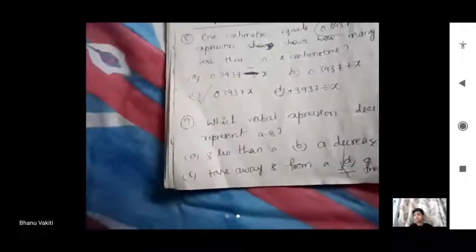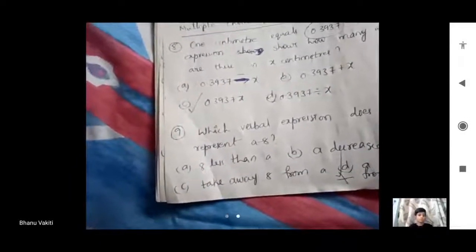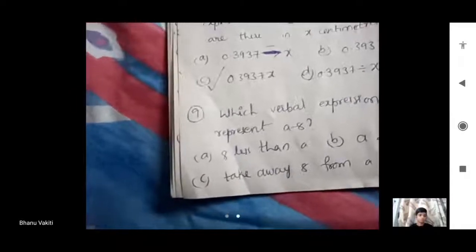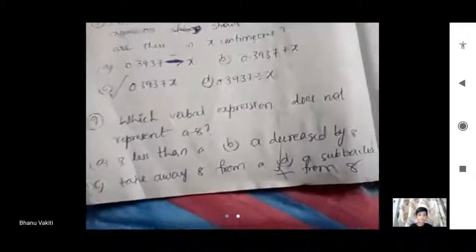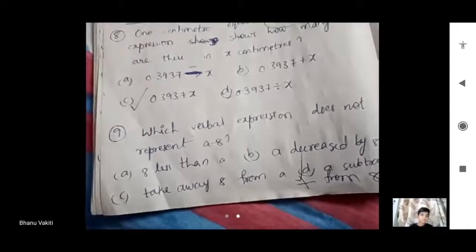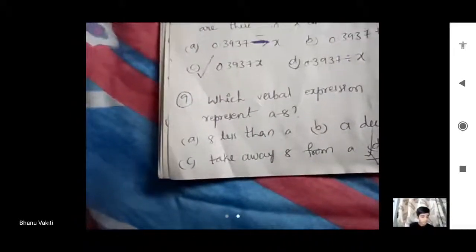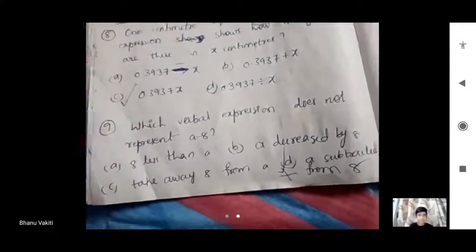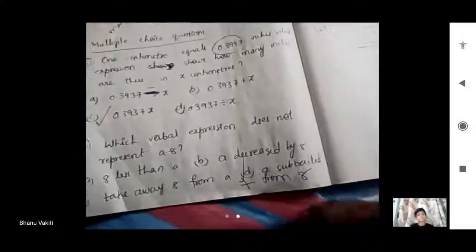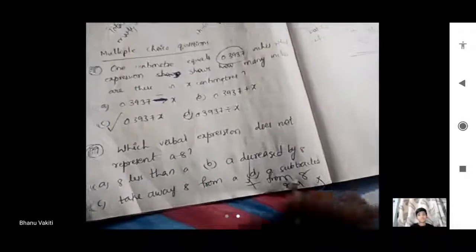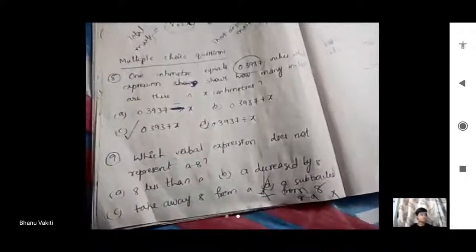And which verbal expression does not represent a minus 8? 8 less than a means a minus 8. A decreased by 8 means a minus 8. Take away 8 from a means a minus 8. And a subtracted from 8 means 8 minus a. From 8 means 8 minus a. So this is the wrong option. So option D is correct here. Why? Because this is not representing a minus 8. This is representing 8 minus a. So option D is correct here.